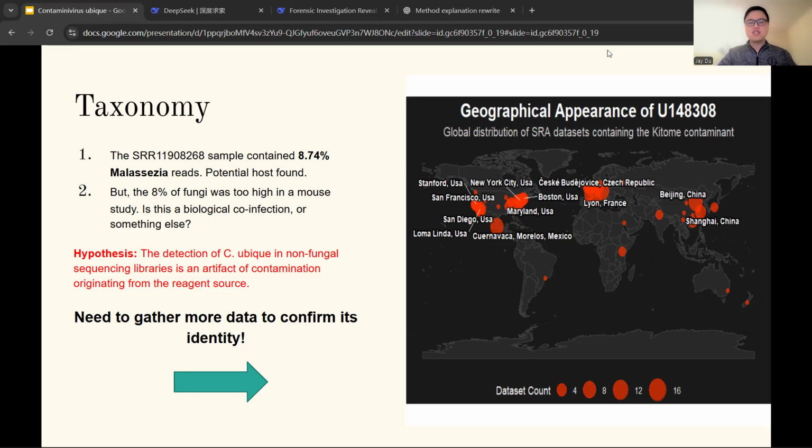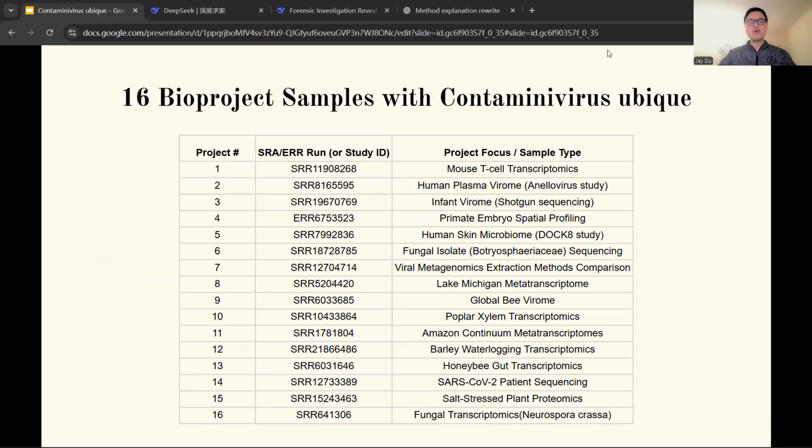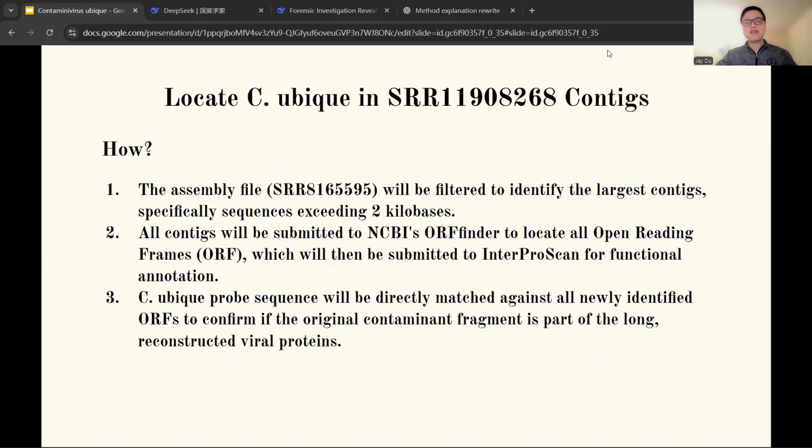To test this hypothesis, we moved beyond the individual samples and initiated a global cross-project investigation of 154 bioprojects, as shown in the map. Within the 154 projects, we handpicked 16 diverse sequencing projects, from mouse models to human RNA-seq, and even global virome studies. Our goal was to see if the virus tracked with biology or with library reagents.